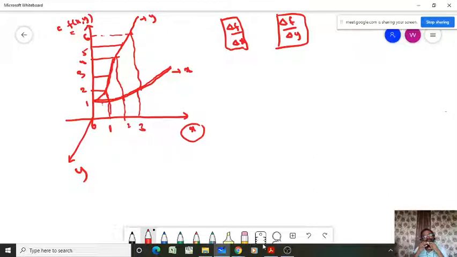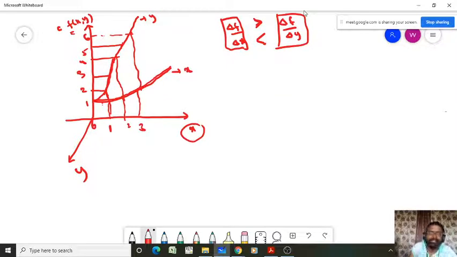Delta f by delta y. So here I am asking whether it will be greater or lesser, the upper side and the lower side, this one greater or lesser? With respect to y, greater. Which one greater? Y, sir, with respect to y.